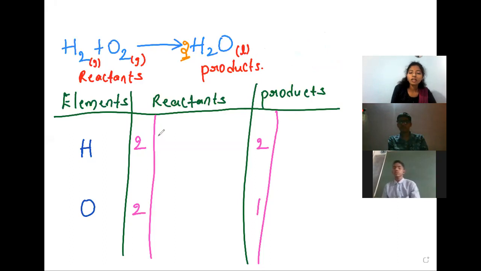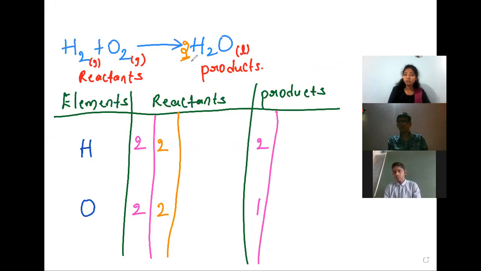See here, now we have not taken any number on the reactant side, so that's why I write it as it is, because we have not taken anything. Now see here, on the product side we have taken 2 before H2O. Now the number of hydrogens changed and oxygen also changed. Here 2 2s are 4, this is how many hydrogens are here; multiplication we have to do. Now oxygens here: 2 1s are 2.